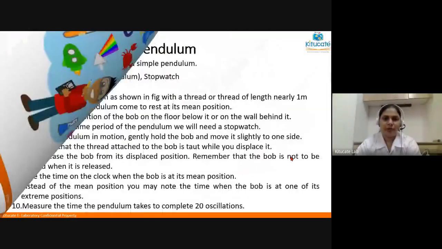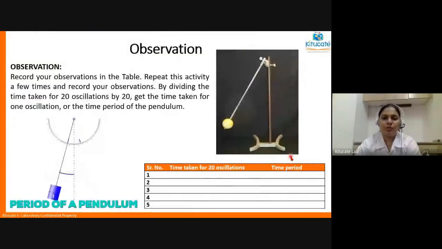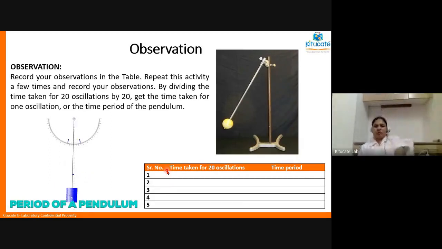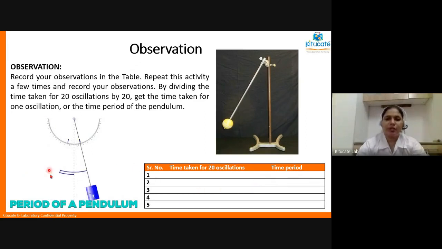Yes, ma'am. Okay, now let's move on to, now see what they have done here in this experiment. We have done a little more than what was required. So ideally what you do is you take different lengths of pendulum and find out the time for 20 oscillations for different lengths, and you will be getting different values.